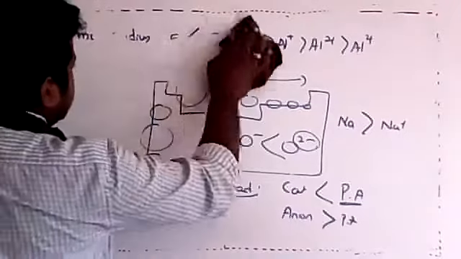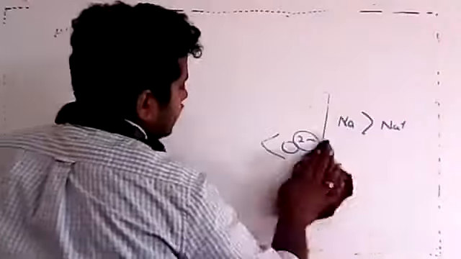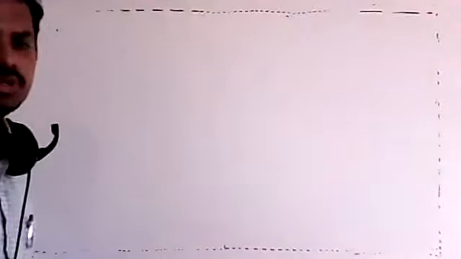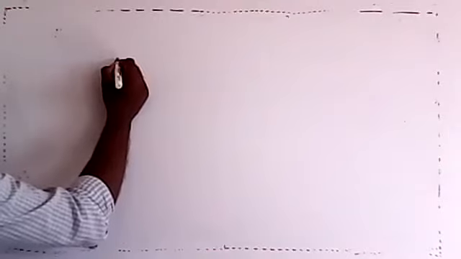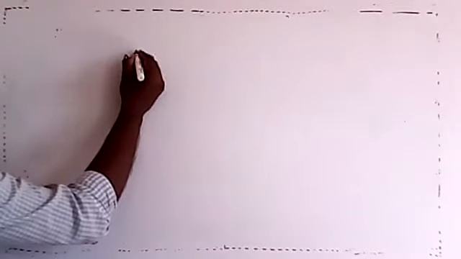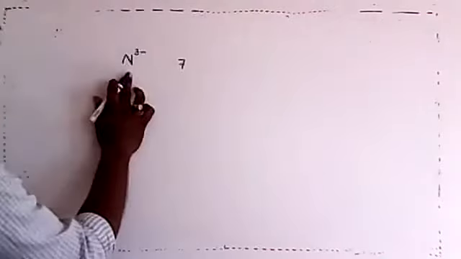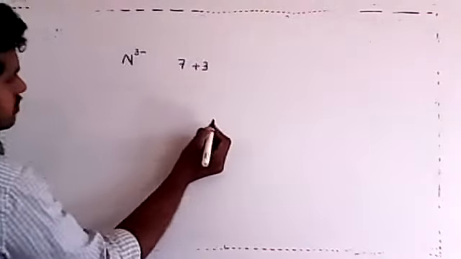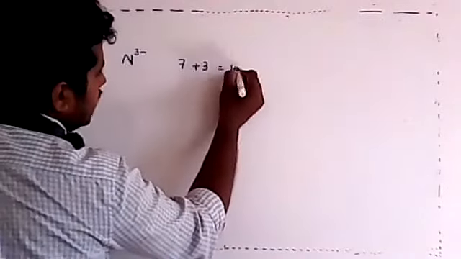The last part related to the ionic radius that we have discussed is isoelectronic species or isoelectronic ions. Both are the same. When you consider isoelectronic, iso means same number. For example, N3 minus, where 7 is the atomic number of nitrogen and 3 electrons are added, that's why it is a minus charge, it becomes 10 electrons.